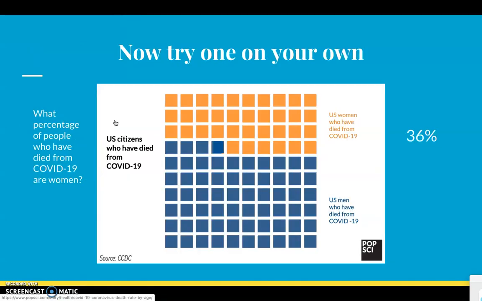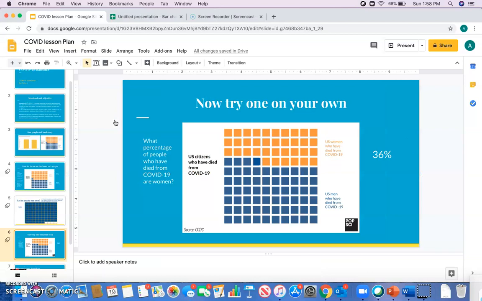So now that we have discussed how to read a base ten grid and the correlation of gender to COVID-19 disease, I want you to think about who is more likely to catch COVID-19 disease. Is it a male or is it a female? And I want you to explain that answer using the data we found today. Now, being I'm not in a classroom with you, I can't tell what answers you've come up with. So we are going to go over this. But if you need more time to figure this out, please pause the video and figure out your answer before we go over it. That way you learn the whole material, right?